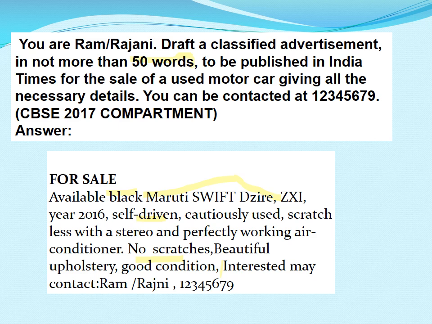Then the features and conditions: self-driven, cautiously used, scratchless, with stereo and perfect working air conditioner, beautiful upholstery, good condition. Interested may contact Ram or Rajni and then your phone number. Here you may also add after good condition, price negotiable or at attractive prices.